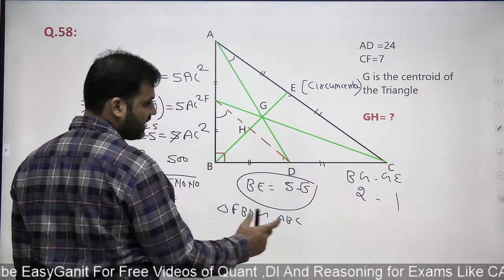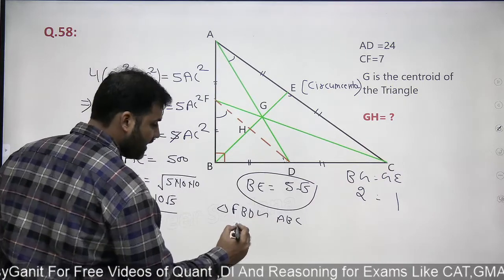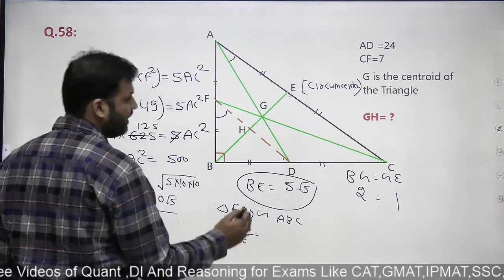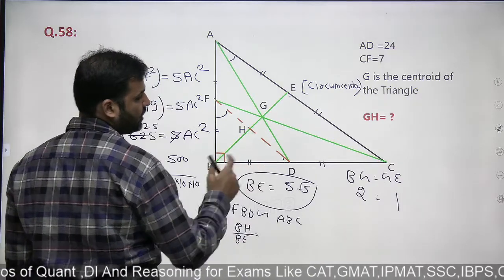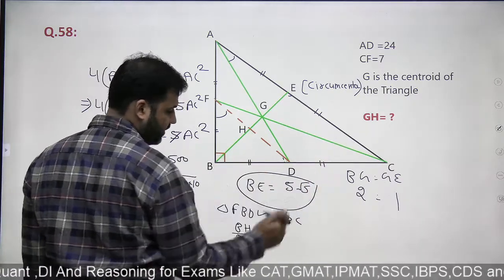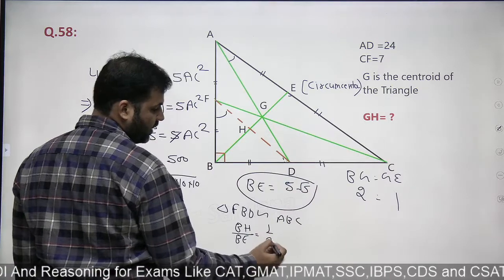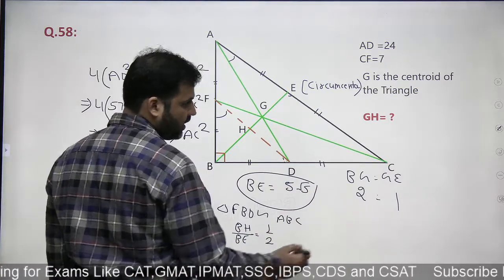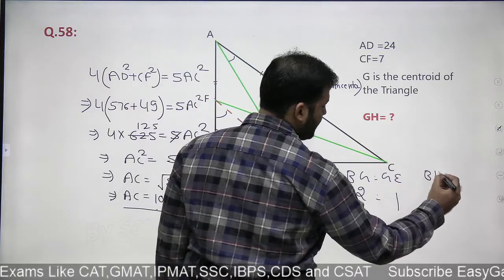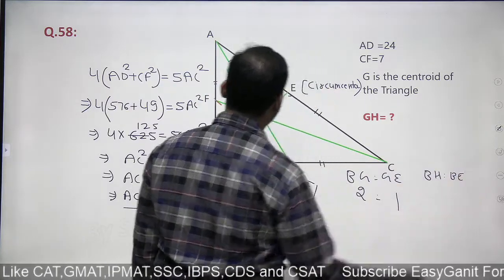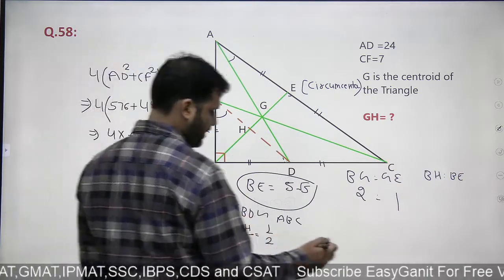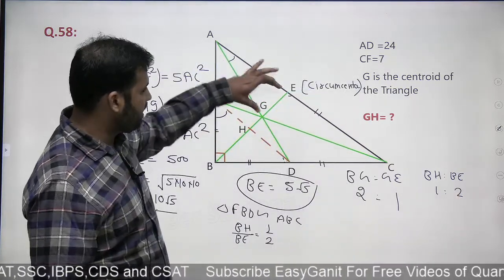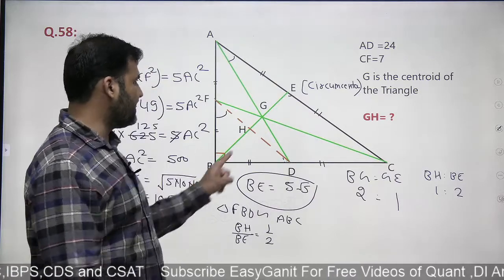Once we prove that these two triangles are similar, can I say the ratio of BH and BE will be the same as the ratio of these two sides, BD and BC? And BD is 1, BC is 2. So BH to BE is 1:2. So we get to know two ratios now: BH to BE is 1:2, and BG to GE is 2:1. So now BE is my whole length.